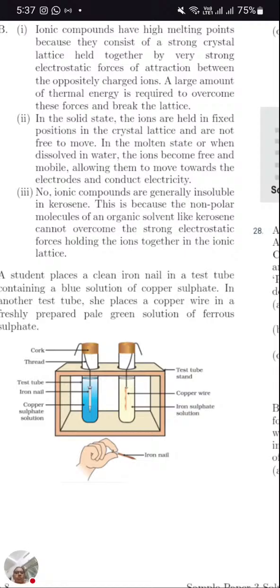This is because the non-polar molecules of organic solvents like kerosene cannot overcome the strong electrostatic force holding the ions together in an ionic compound. So why do ionic compounds not dissolve in kerosene? Kerosene is an organic solvent. It contains non-polar molecules which cannot break the electrostatic force. So as the organic solvent cannot break the strong bond between the ions of the ionic compound, they do not dissolve in it.